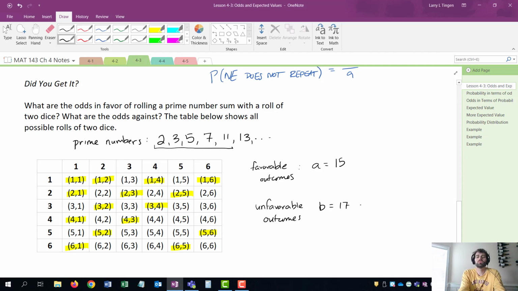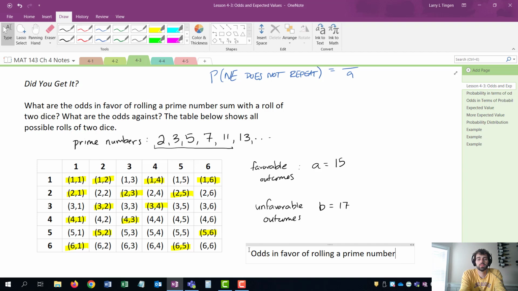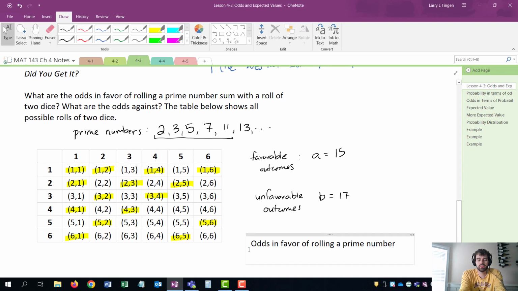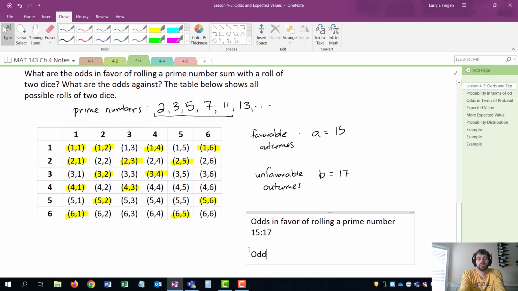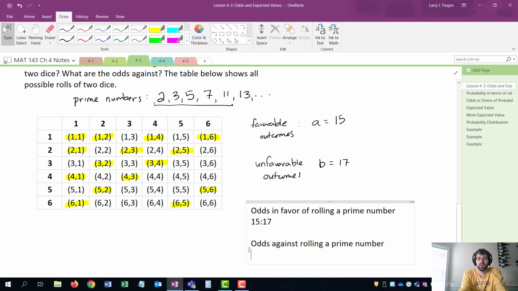So, rather than me trying to type any more, what are the odds in favor of rolling a prime number? Odds in favor means favorables go first, so it's 15 to 17. And then odds against rolling a prime number. And again, I'm not writing rolling 2 dice and getting the sum. I think we can assume that we know that. Odds against would be 17 to 15.